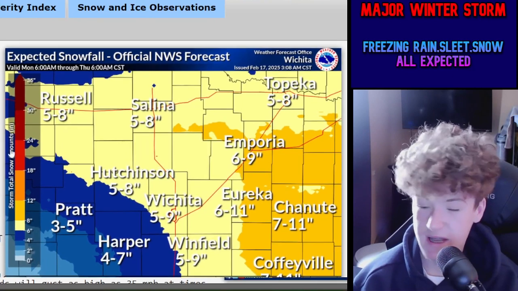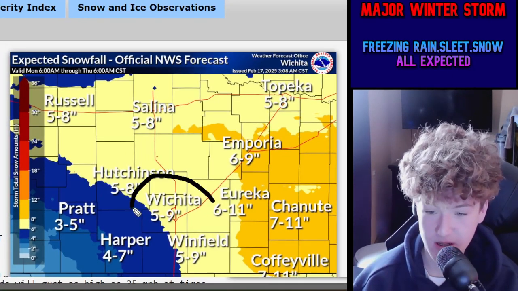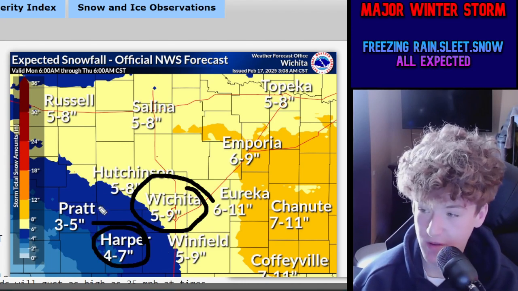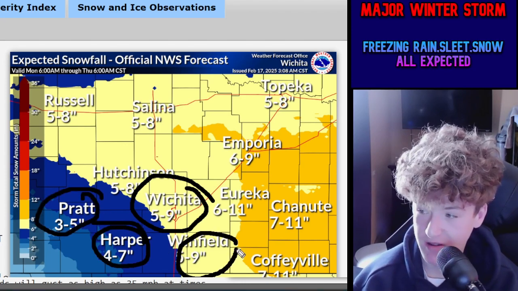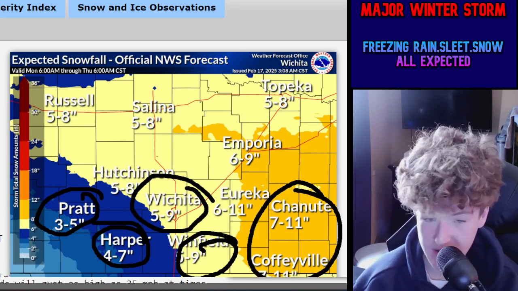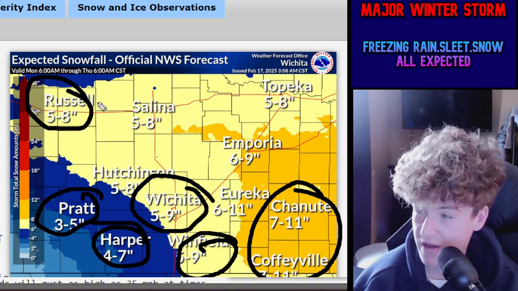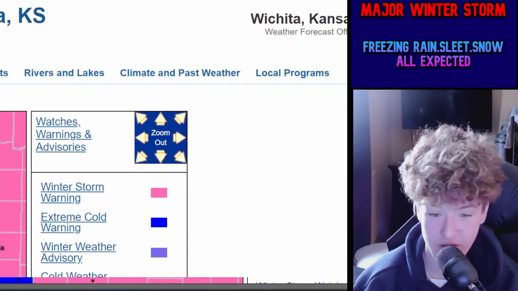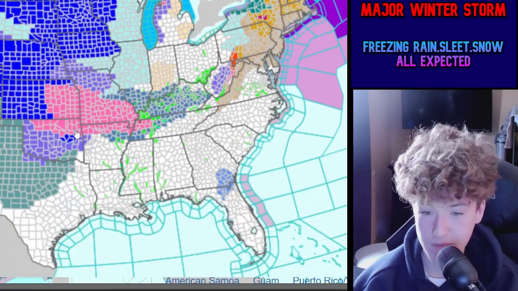So this is the expected snowfall total for Wichita, Kansas, showing 5 to 9 inches of snow for Wichita, Kansas, 4 to 7 for Harper, 3 to 5 for Pratt, 5 to 9 for Winfield. Coffeyville and Chanute are getting a lot more snow, 7 to 11 inches here. Russell is getting 5 to 8, and Salina 5 to 8 inches, with Hutchinson also receiving 5 to 8 inches of snow from this system here.